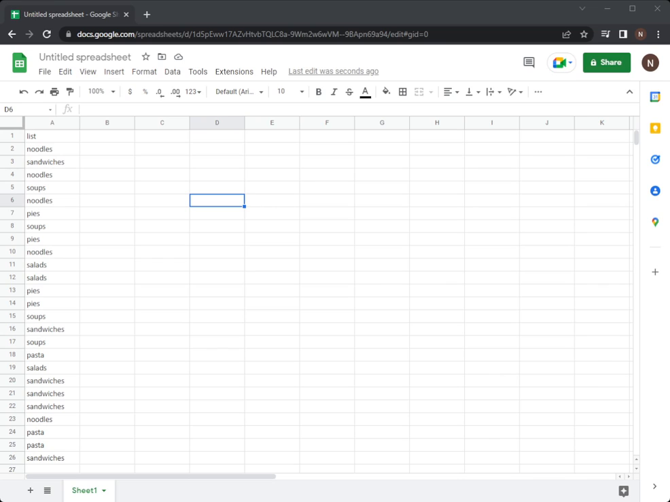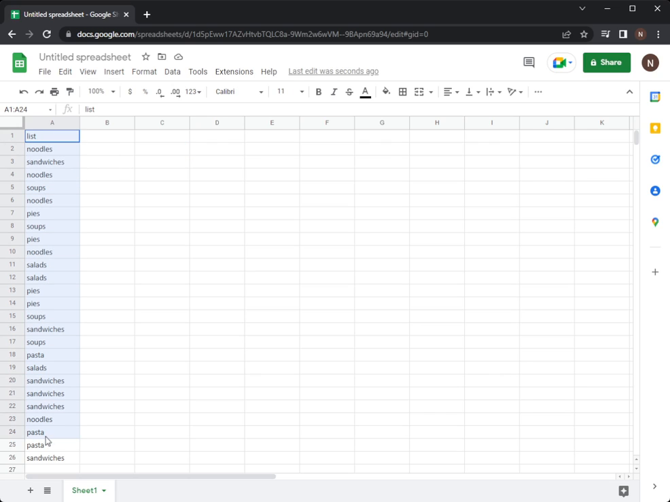Hey everyone, I'm gonna show you how to create a table in Google Sheets. You can do it similar to Excel. You can make one manually, but I'm just gonna show you how to do it automatically. So what you wanna do is highlight the data that you have placed in a column.